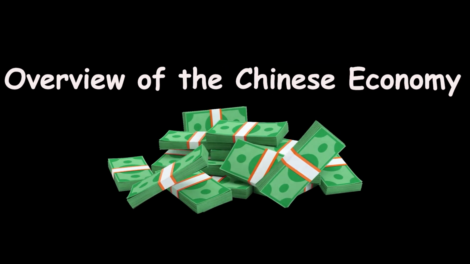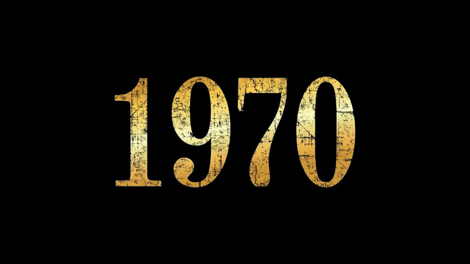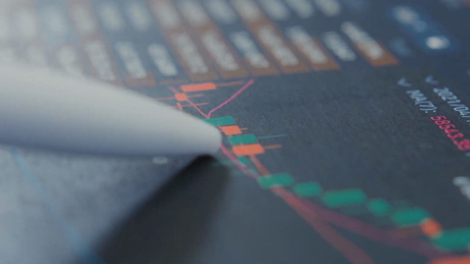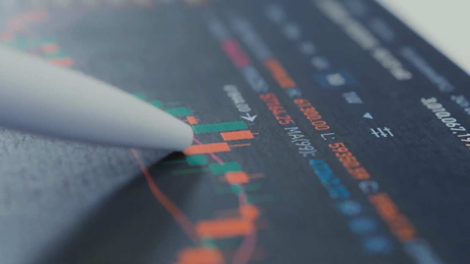Overview of the Chinese economy. China's economic transition began in the late 1970s under Deng Xiaoping. The transition from a centrally planned to a more market-oriented economy has been a major source of growth.